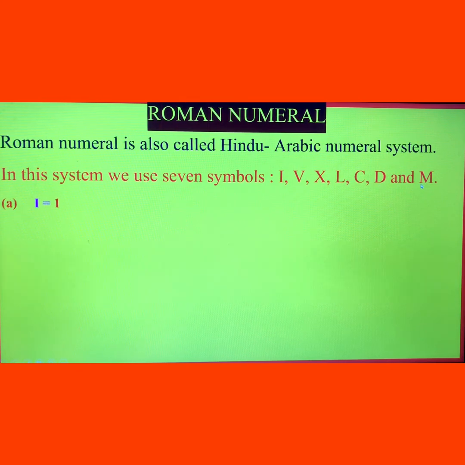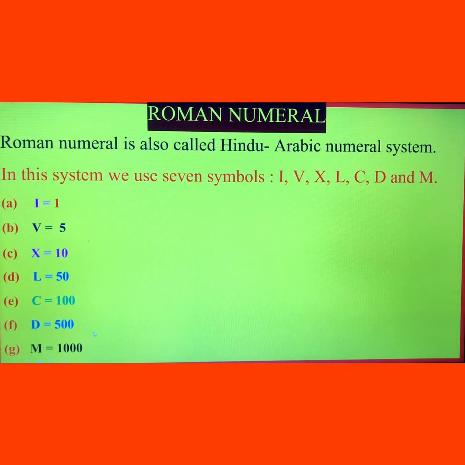So how can you represent the number? These are the numerals, that is, Roman numerals. First, I means 1, and V means 5, and X means 10, and L means 50, and C means 100, and D means 500, and after that M means 1000.